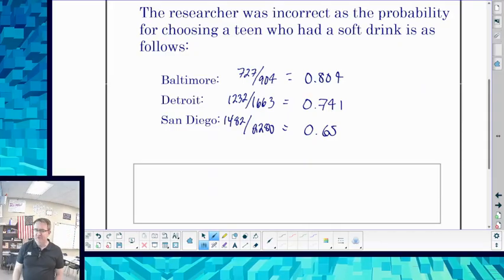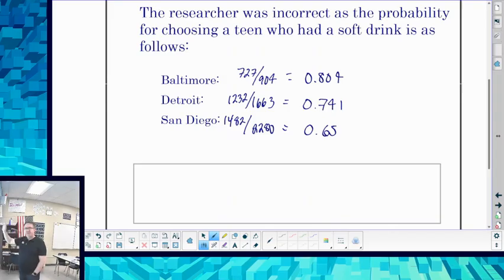Baltimore, lots of soft drink drinking there again. If you happen to be from Baltimore, I don't know, they may have made this up. It may be true.